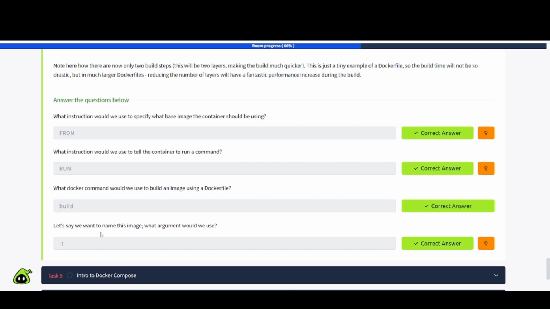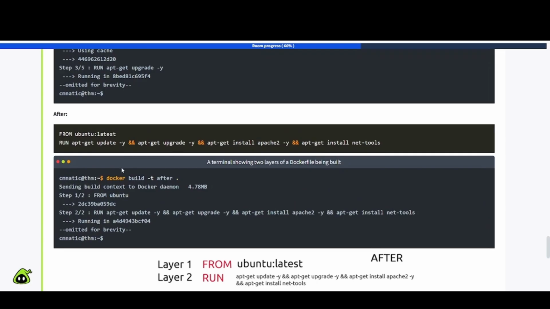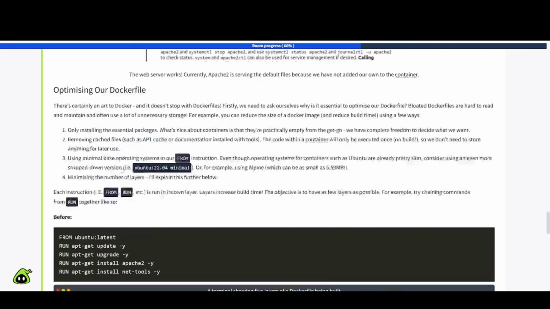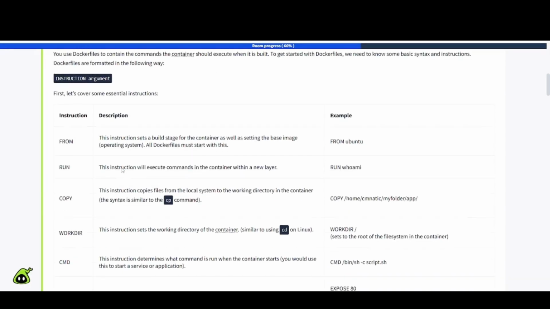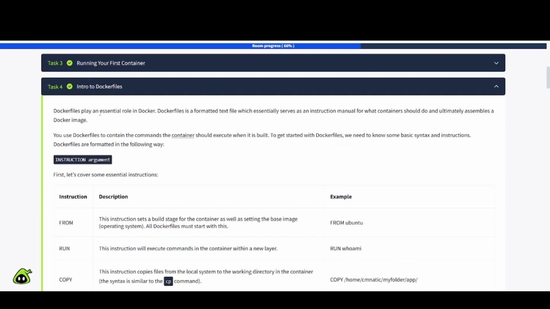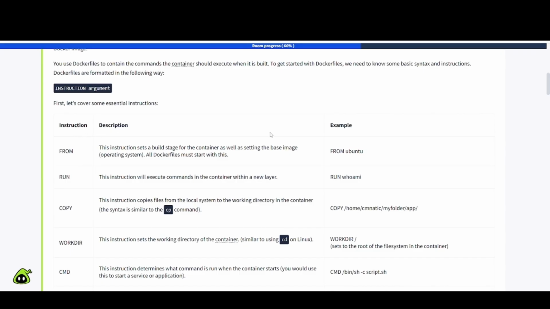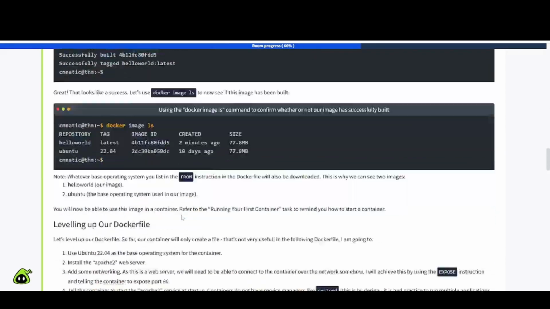And then let's say we want to name this image. What argument would we use? That's going to be the -t. And once again, you go back up here and reference what we just went through. Remember, that's that big table up here that has the majority of what we're looking for, under the top portion here, this table: instruction, description, example. So we are done with this task.